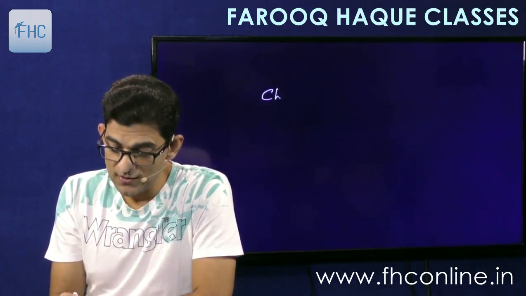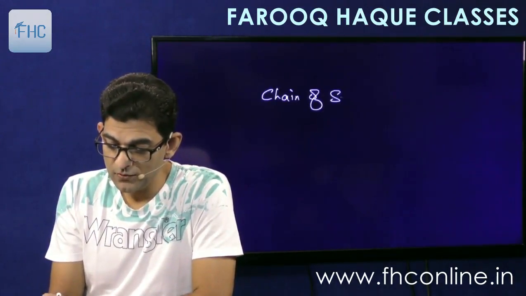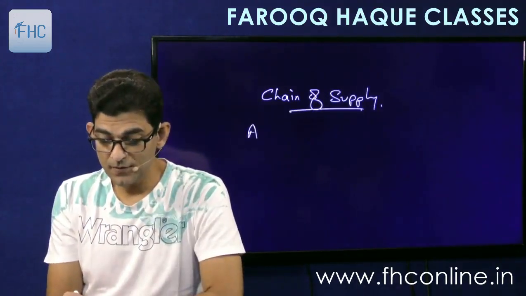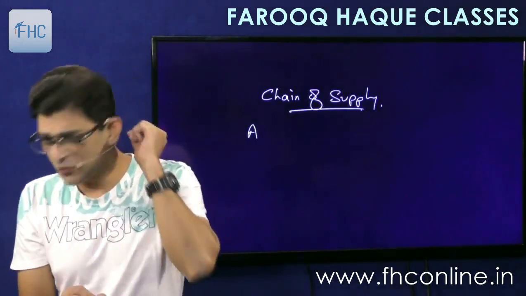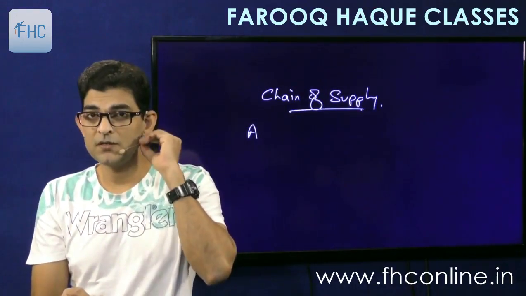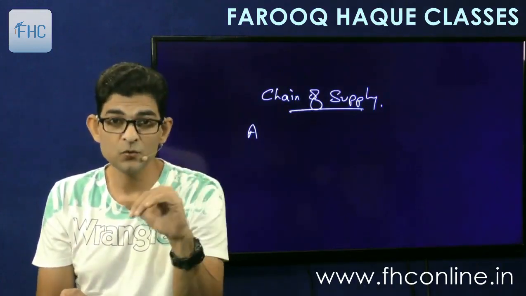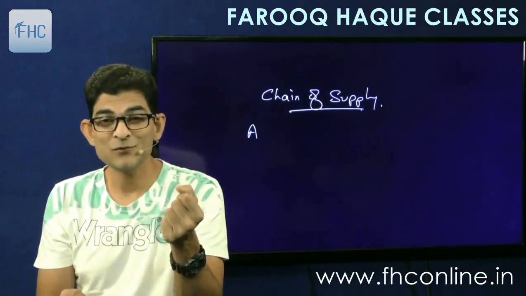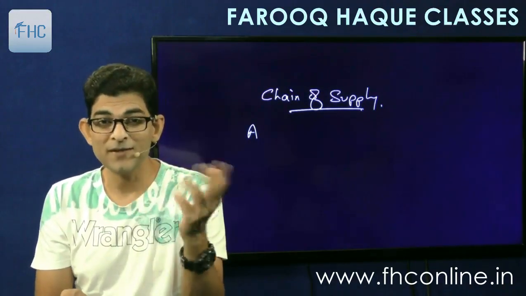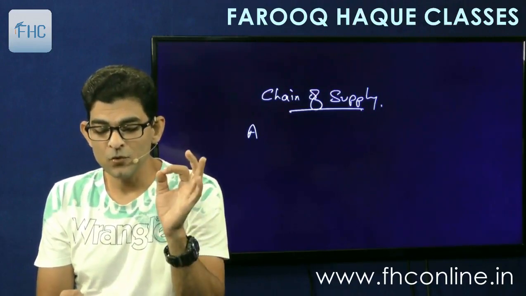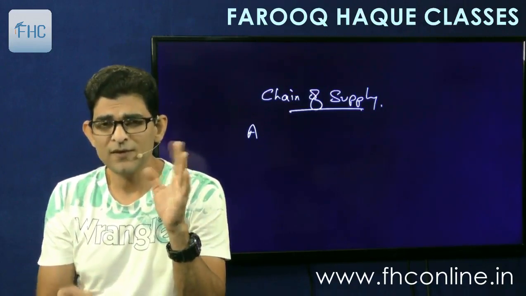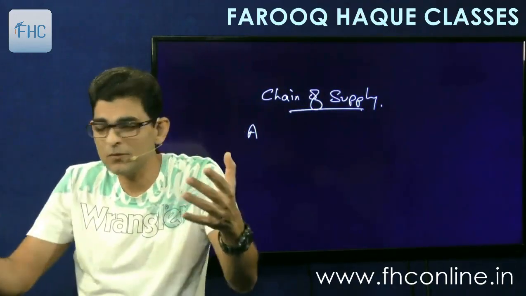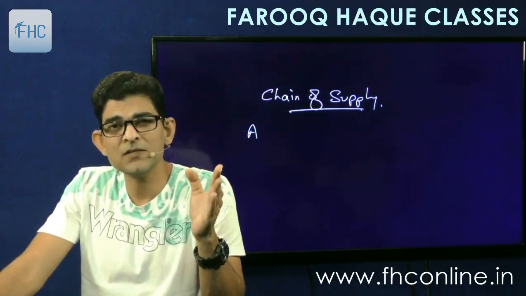So when there is a chain of supply, how? A is, say, supplying original goods. For example, he's a farmer or he's a miner, he mines the goods. Miner means not the child, huh? Miner means the one who takes out the goods from a mine, iron mine, manganese mine, and so on. Why am I telling you? Because he's the starting point. In the real industry, actually there is no starting point. Everything is a mesh. But in theory, we will take a starting point.